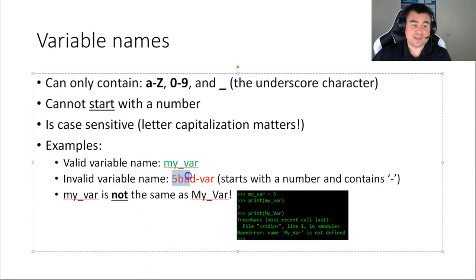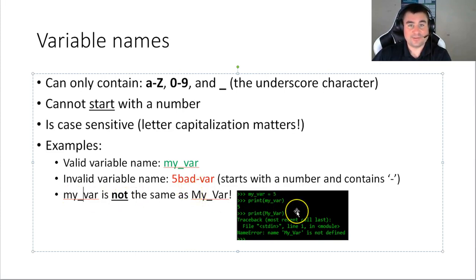This is an invalid name, and it is invalid for two reasons. So it's 5 bad minus var. First of all, it starts with a number, that is illegal. Second of all, it contains an illegal character, dash or minus. Underscores are allowed. Minuses are not allowed. And it obviously is worth noting, like I said, Python is case sensitive. That means that lowercase my underscore var is absolutely not the same as my underscore var with M and V